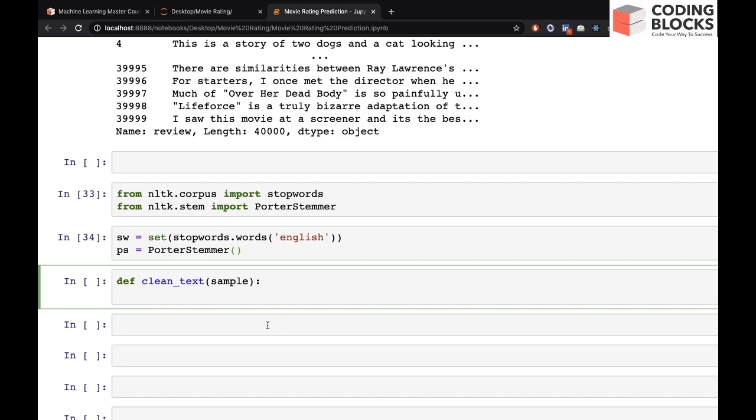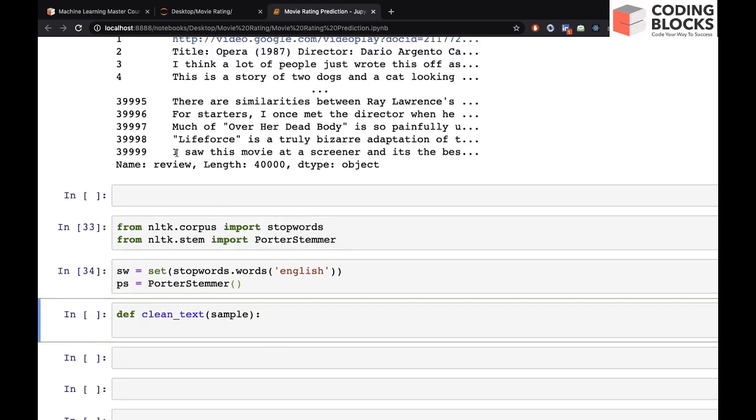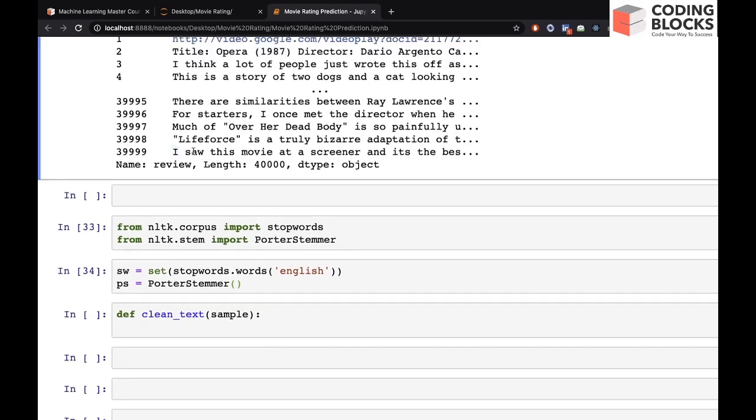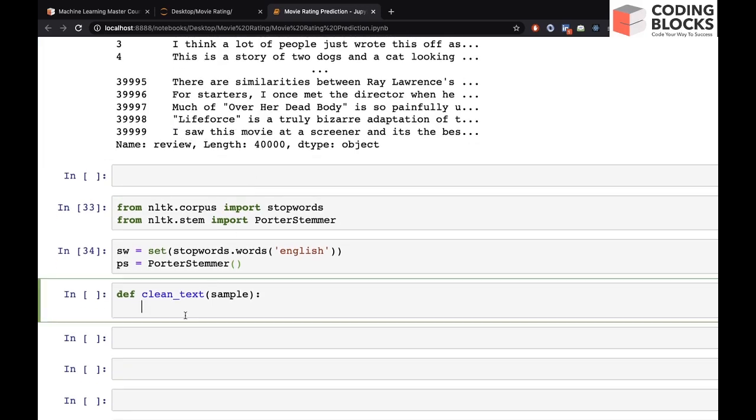So first step is, you can see there are some upper character and lower character. So first step is we will convert everything to lower character. So we will say sample dot lower, and will receive it in sample, right?